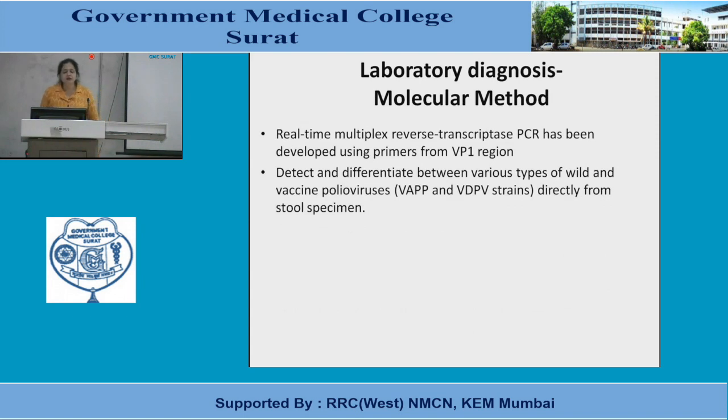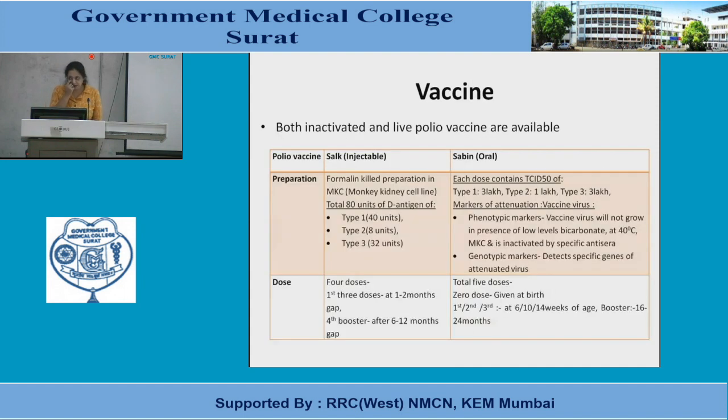The molecular method can be done with the help of the VP1 region. Using primers of the VP1 region, we can detect and differentiate between various types of wild and vaccine polioviruses directly from the stool specimen. So, a vaccine is available for poliomyelitis. 2 types of vaccines are available, Salk and Sabin. Salk vaccine is an injectable, killed vaccine. Sabin is an oral, live attenuated vaccine.